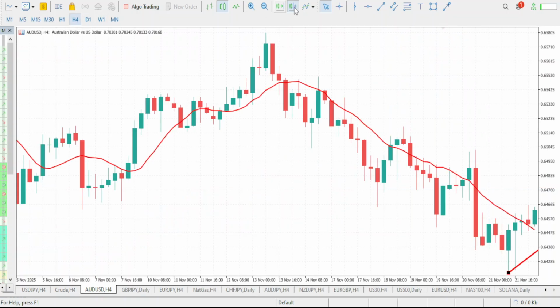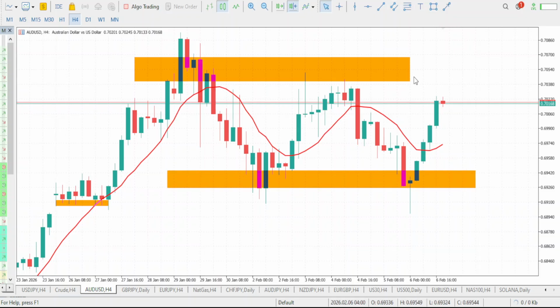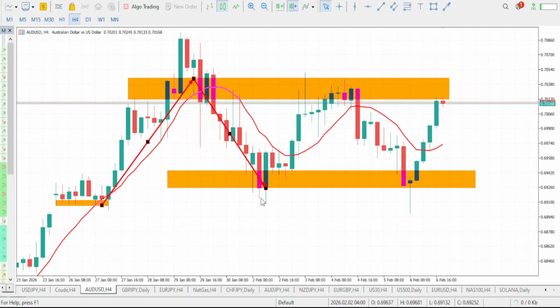Now, take a look at it on this 4-hour time frame right here. We would expect the market to actually reject from this level, because when you take a look at your current trend on the 4-hour time frame, you can see that the market is ranging within this level right here. The market was able to come here, which gave us a rejection, and it dropped back right here.